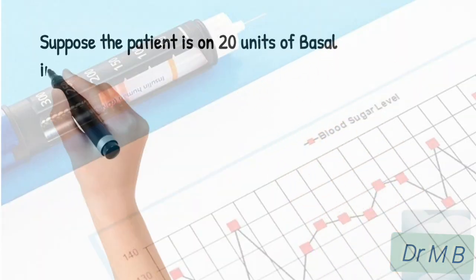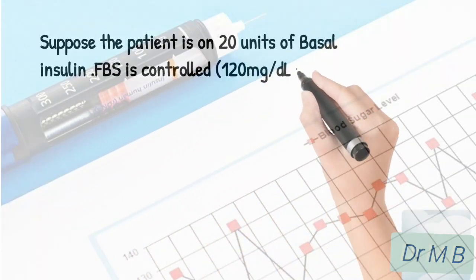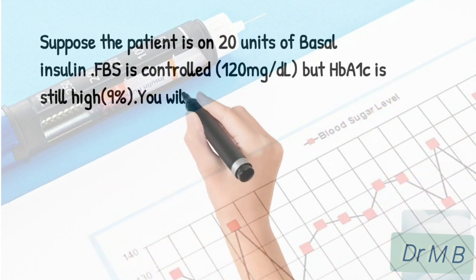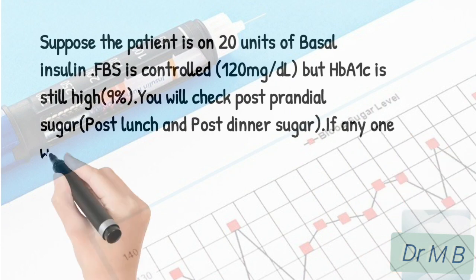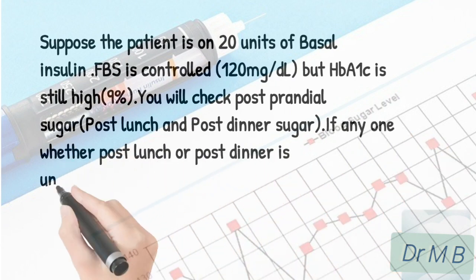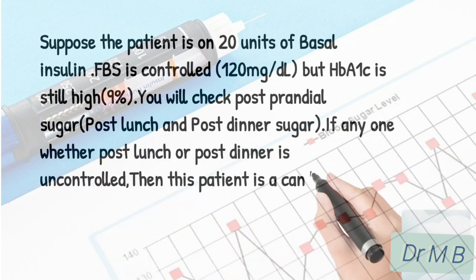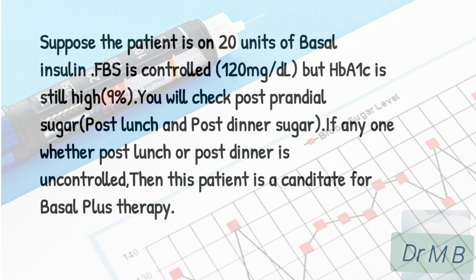Suppose the patient is on 20 units of basal insulin, fasting blood sugar is controlled but HbA1c is still high. You will check postprandial sugar such as post-lunch and post-dinner sugar. If any one, whether post-lunch or post-dinner, is uncontrolled, then this patient is a candidate for basal plus therapy.